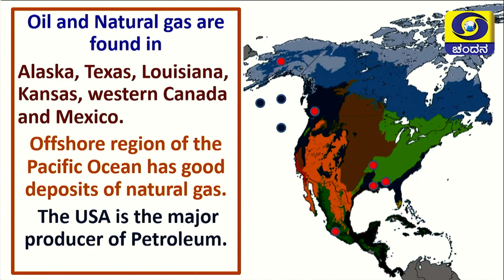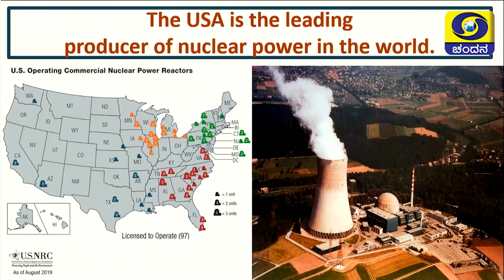Again, the USA is the major producer of petroleum. Obviously, children, the USA is the leading producer of nuclear power in the world. Here they have given a map. There you can see how many nuclear power reactors are there in their nation. So the next picture is a nuclear reactor which is under operation.